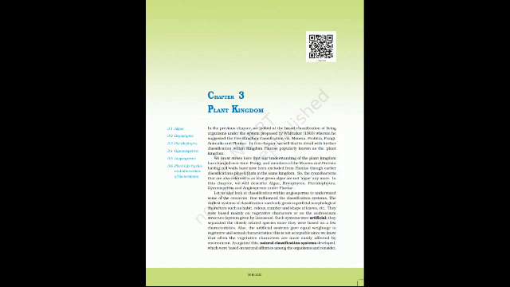Summary of the chapter. The plant kingdom includes algae, bryophytes, pteridophytes, gymnosperms and angiosperms. Algae are chlorophyll-bearing, simple thalloid, autotrophic and largely aquatic organisms. Depending on the type of pigment possessed and the type of stored food, algae are classified into three classes, namely Chlorophyceae, Phaeophyceae and Rhodophyceae. Algae usually reproduce vegetatively by fragmentation, asexually by formation of different types of spores, and sexually by formation of gametes, which may show isogamy, anisogamy or oogamy.